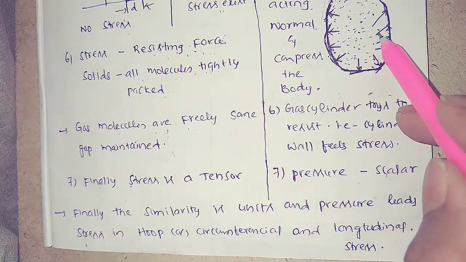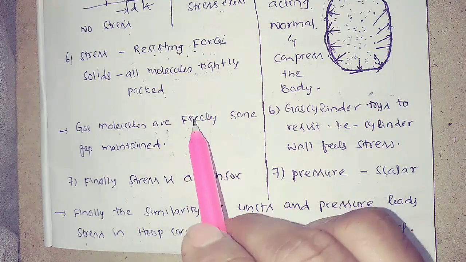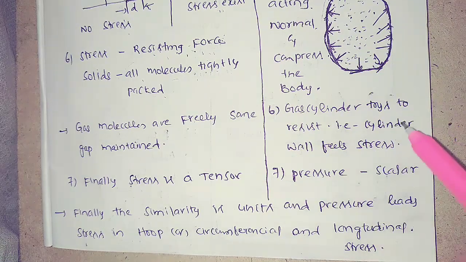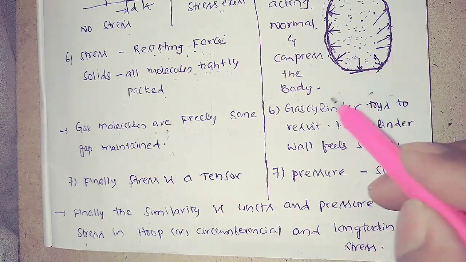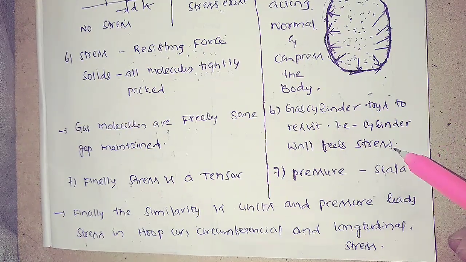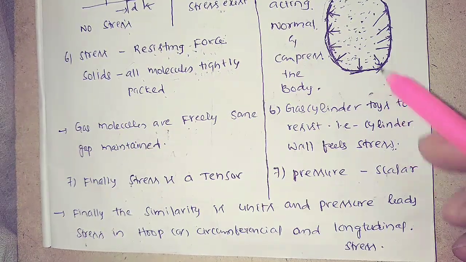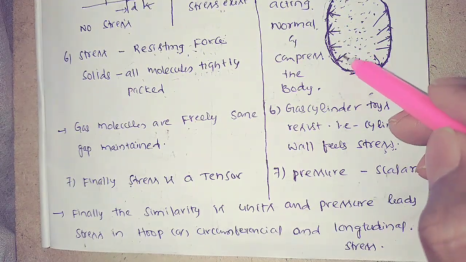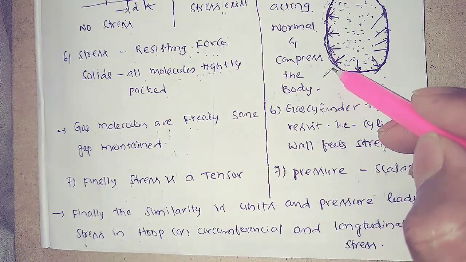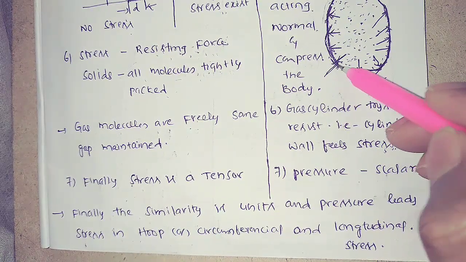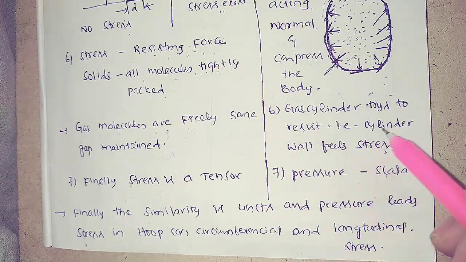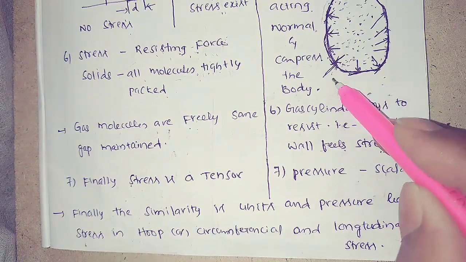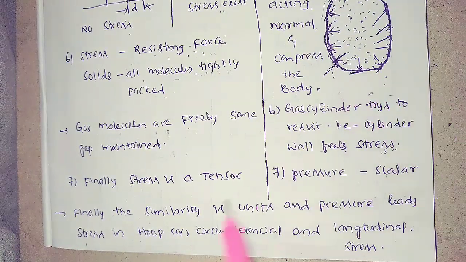Here, in a gas, the molecules maintain some gap, while solid molecules are tightly packed, and the gas cylinder can resist, and whenever it is resisting, immediately stress comes into the picture. That means pressure leads to stress. Whatever gas molecules are there, they act with some pressure on the cylinder walls, and the cylinder walls again offer some resistance. This offering of resistance means the cylinder wall feels some stress. That means pressure leads to stress. This is the concept of pressure leading to stress.